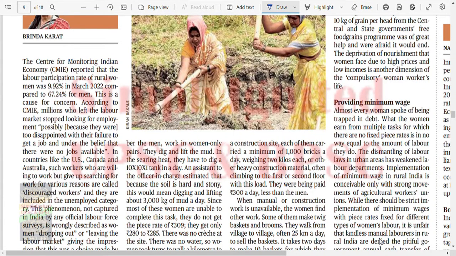CMIE reported that the labor participation rate of rural women was 9.92 in March compared to 67.24 for men. This is the cause of concern. Yes, this is the cause of concern because 50% of the population is contributing just 9.92%.